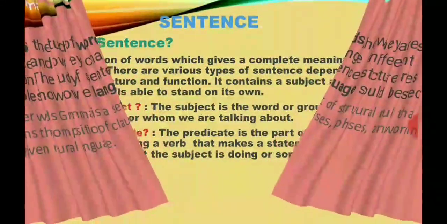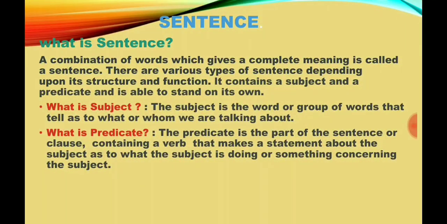Sentence. What is sentence? A combination of words which gives a complete meaning is called a sentence. There are various types of sentence depending upon its structure and function. It contains a subject and a predicate and is able to stand on its own.